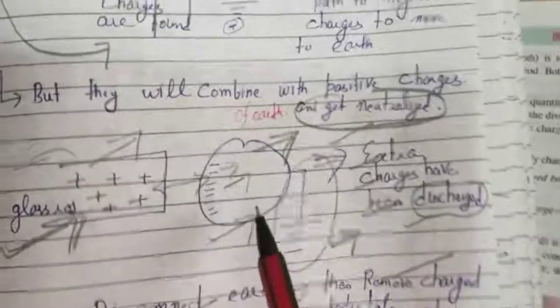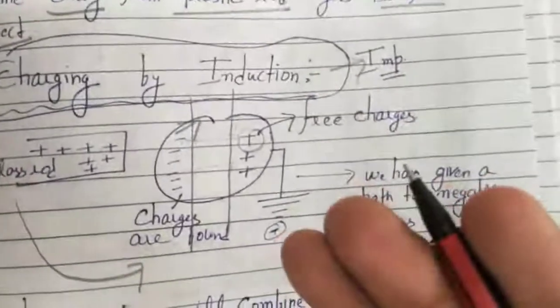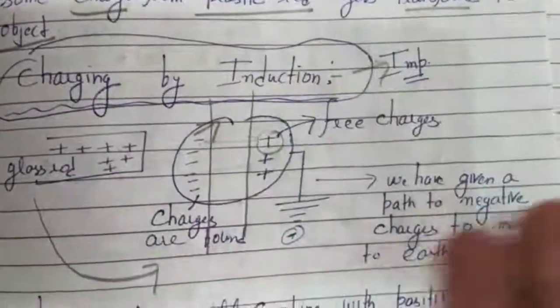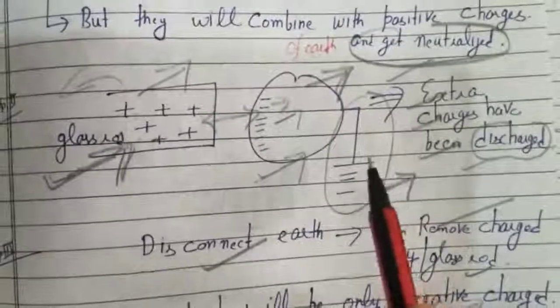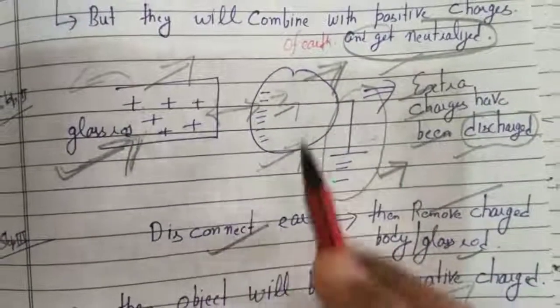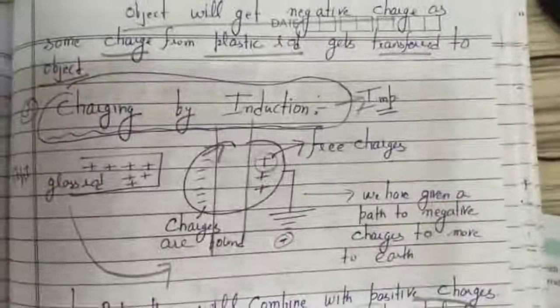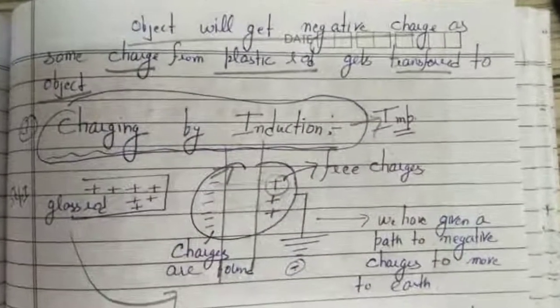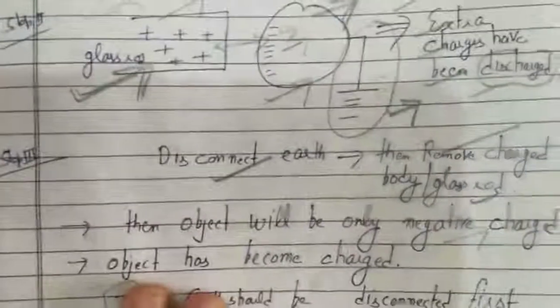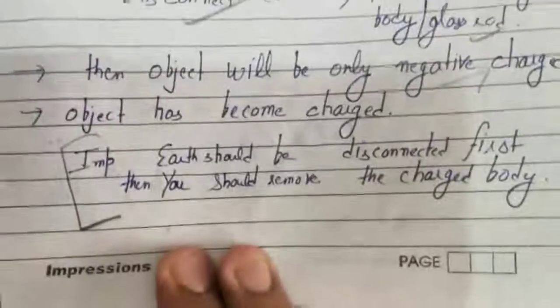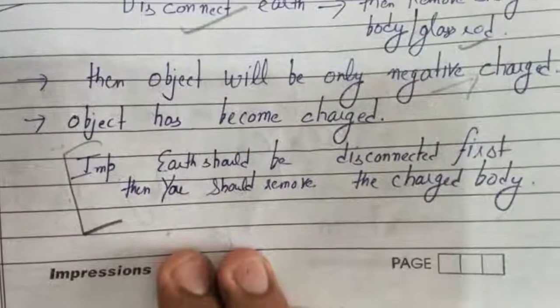Before the experiment was conducted, the body had an equal amount of positive and negative charge, so net charge is 0. But when you complete this experiment, you remove the earth wire, you remove the glass rod, the object will get negatively charged. This method is known as charging by induction. You can explain step by step. Step number 1, step number 2. Remove the earthen wire first and then remove the positively charged glass rod. So the object will become negatively charged. So you have charged the object without touching it. This type of charging is known as charging by induction.